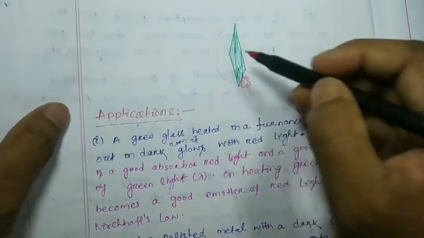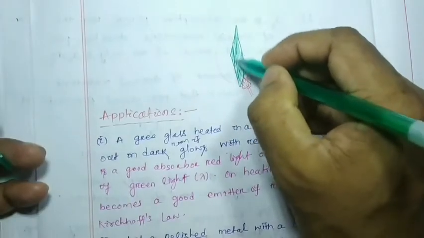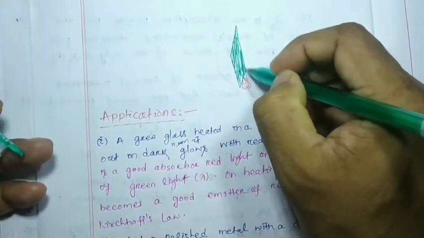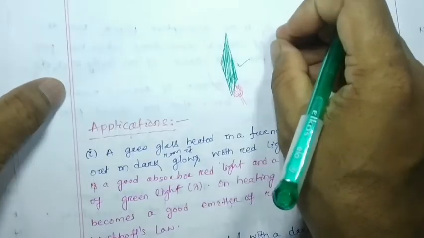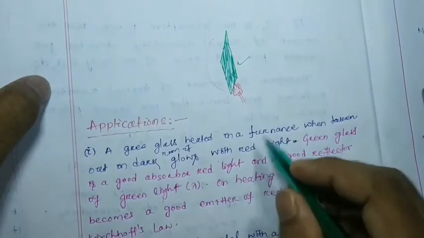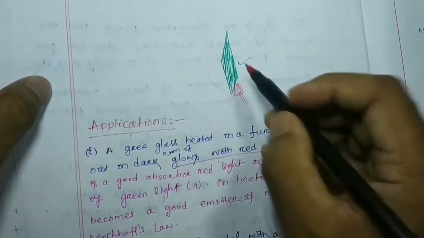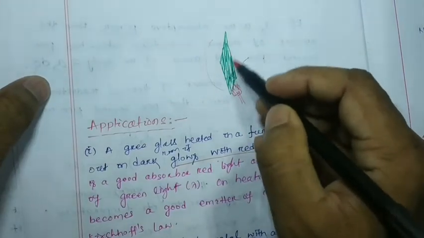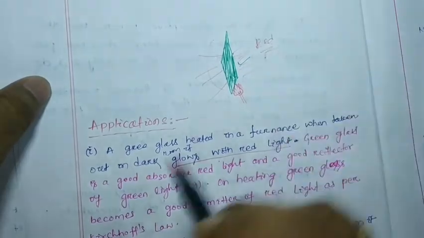So this is a green glass heated in a furnace at high temperature, but when it is taken out and put inside a dark room, it looks red, or we can say this green glass emits red light. Why does it happen?